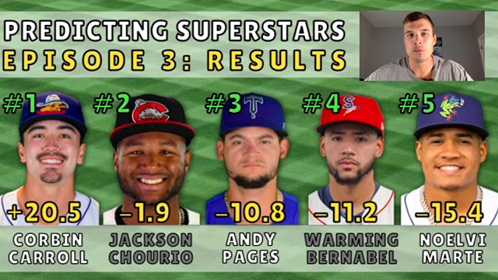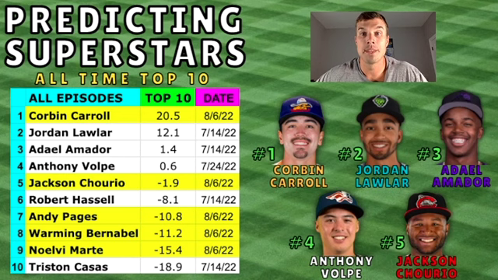So in this episode, we have Corbin Carroll with a 20.5 in first place, followed by Jackson Chourio with a negative 1.9, Andy Pages with a negative 10.8, Warming Bernabel with a negative 11.2, and Noelvi Marte with a negative 15.4. Now, my favorite part about this series is comparing these guys and putting them all on a top 10 list. So we are 3 episodes deep, and we finally had some cuts.